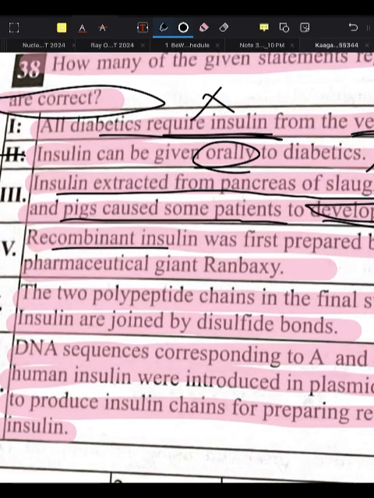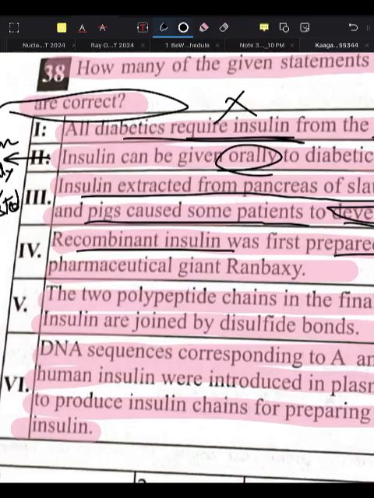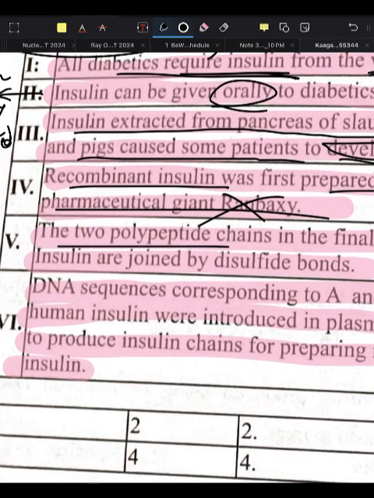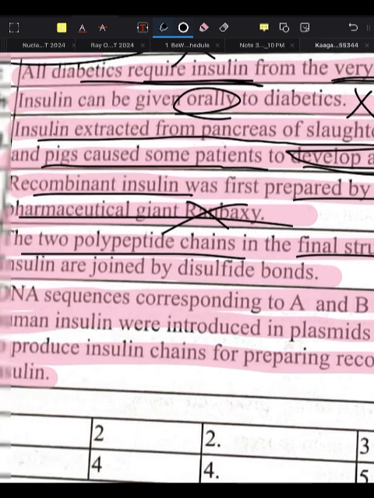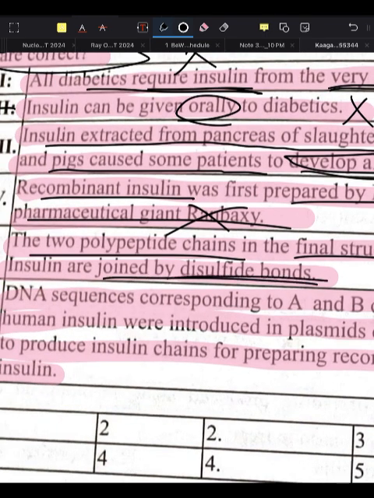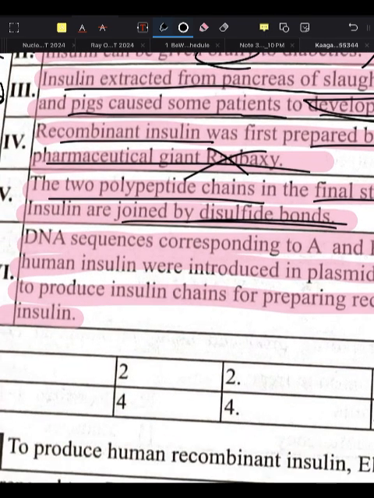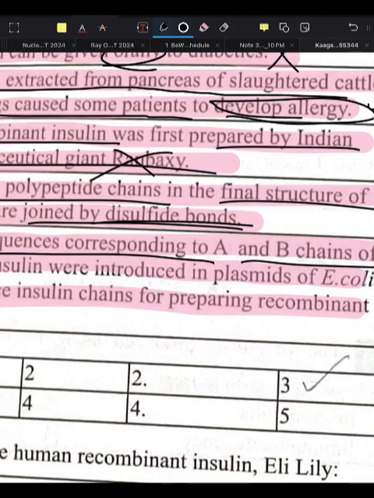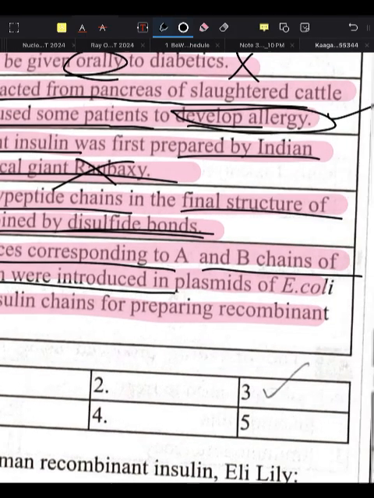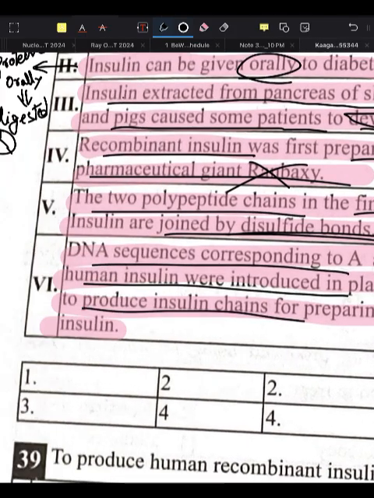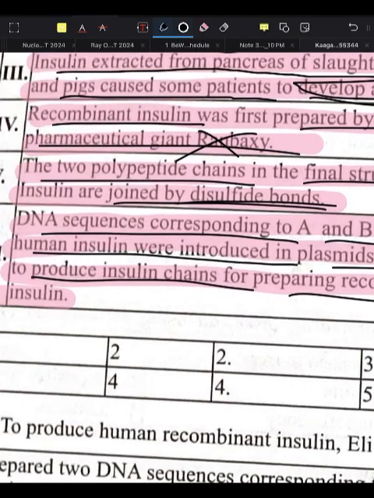Fourth, recombinant insulin was first prepared by Eli Lilly, not Indian pharmaceutical giant Ranbaxy. No. Next, the two polypeptide chain in the final structure is joined by disulfide bond. We already know the two polypeptide chains are joined by what? Disulfide bond. DNA sequences corresponding to A and B chain of the human insulin were introduced into the plasmids of E. coli to produce what? Insulin chain for preparing recombinant insulin.